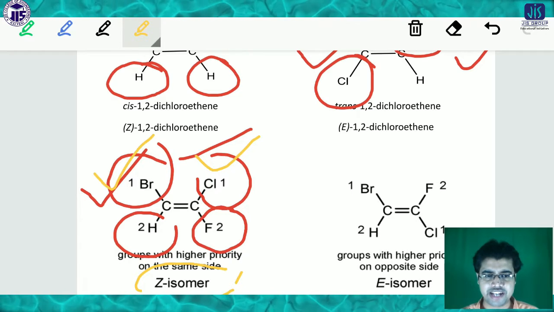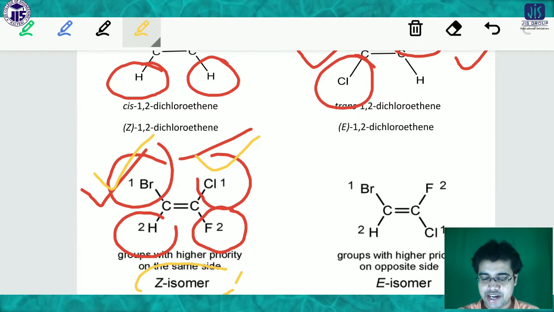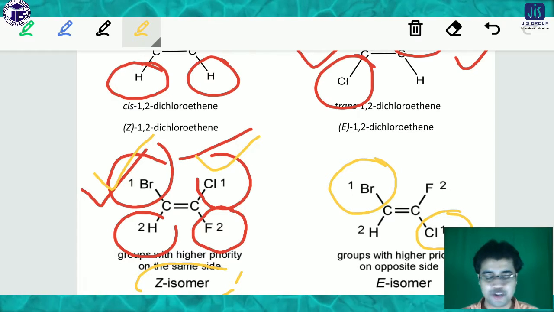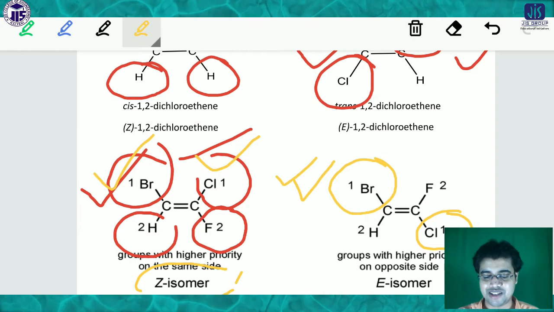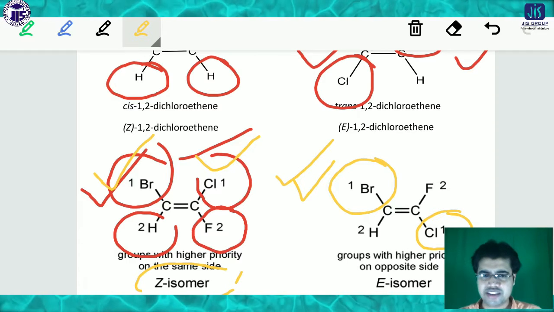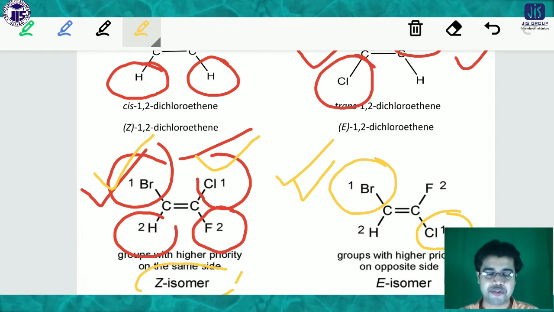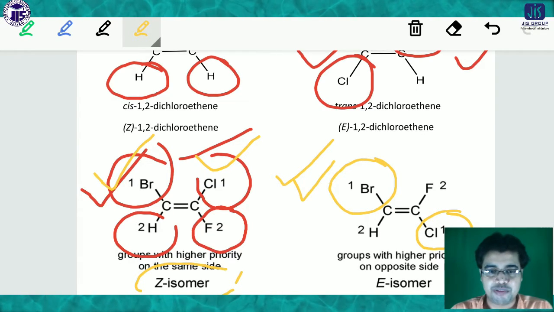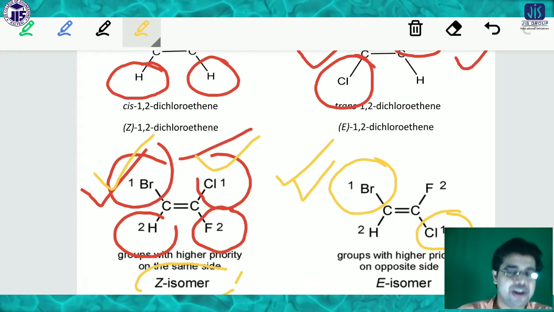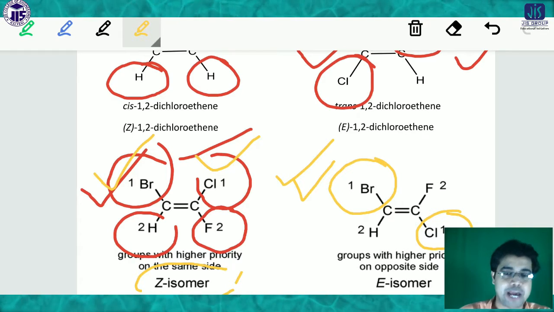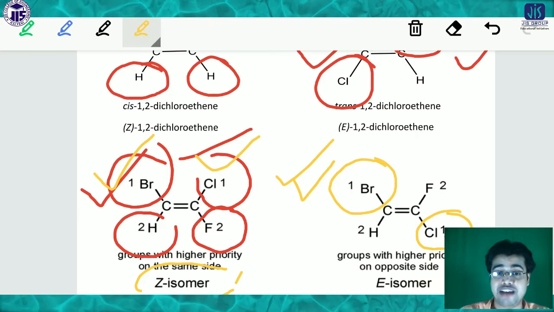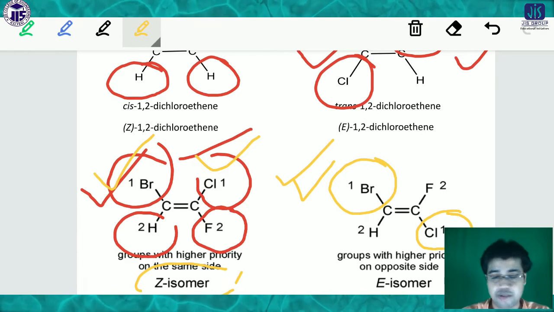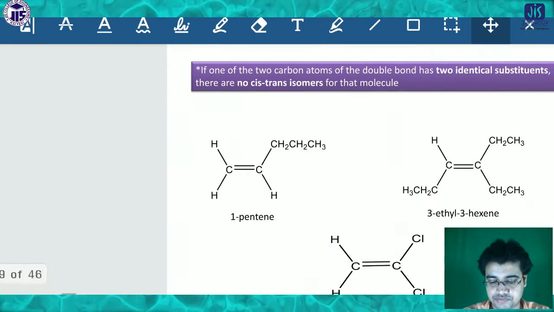But what about the next case? In the next case, look here, it is the 1, and here it is the 1, so 1 and 1 are on opposite sides, so that is an example of E. In this way, you have to keep in mind that it is a geometrical isomer. Geometrical isomers fall either in the category of cis trans or in the category of EZ. So there are two types of geometrical isomerism possible, either cis trans or EZ. This is very important, you have to keep it in mind.